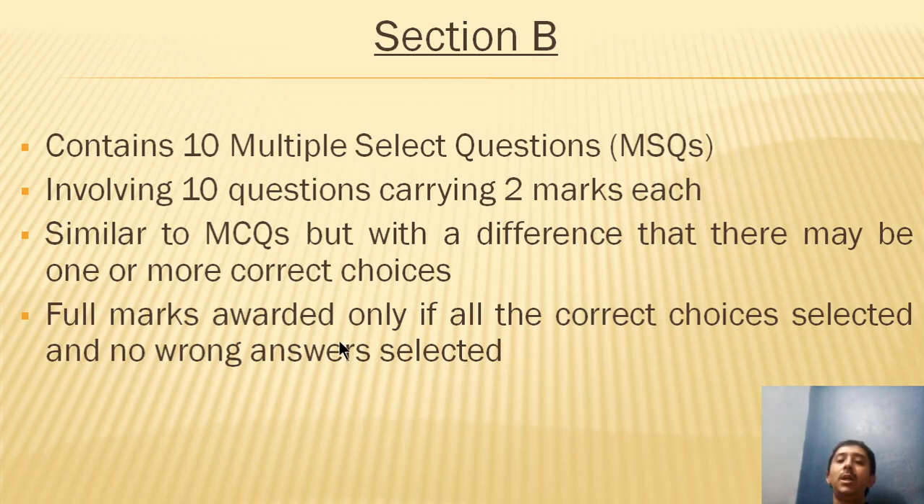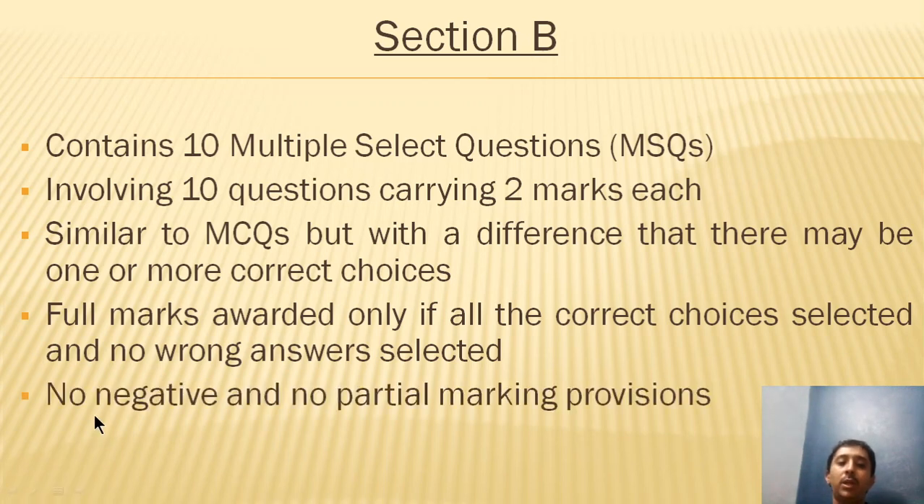The full marks will be awarded only if all the correct choices are selected and no wrong answers are selected. That means to say that if 2 options are correct, then you will have to choose only those 2 correct options. If you choose only 1 correct option, you will be given 0 marks. And if you choose 3 choices in which only 2 are correct, then you will again get 0 marks. So that way you will not have any negative marking in section B, and there will also be no partial marking in section B. And altogether there are going to be 20 marks. 10 questions, 2 marks each, that will come to 20 marks.